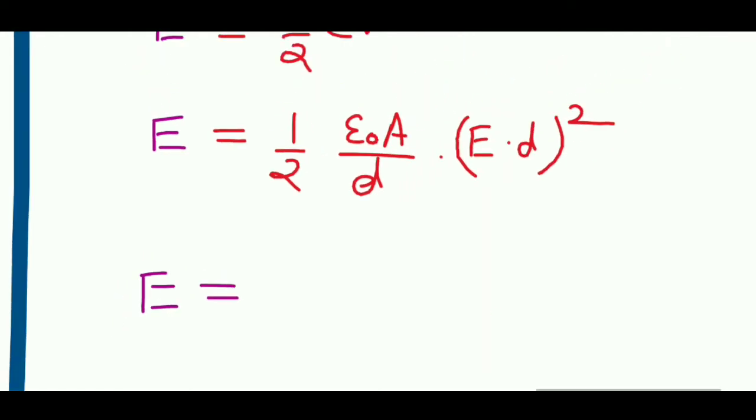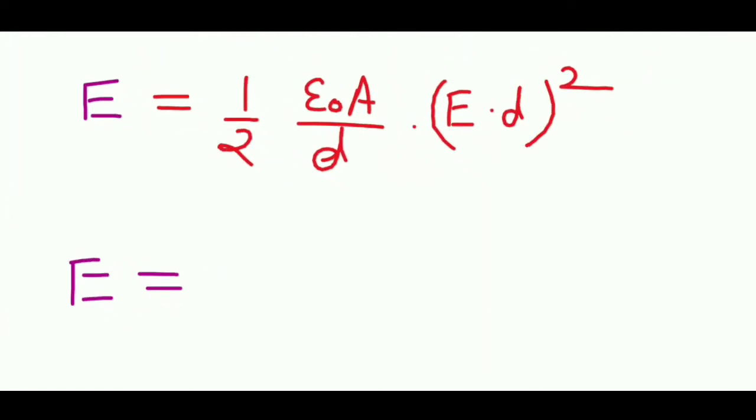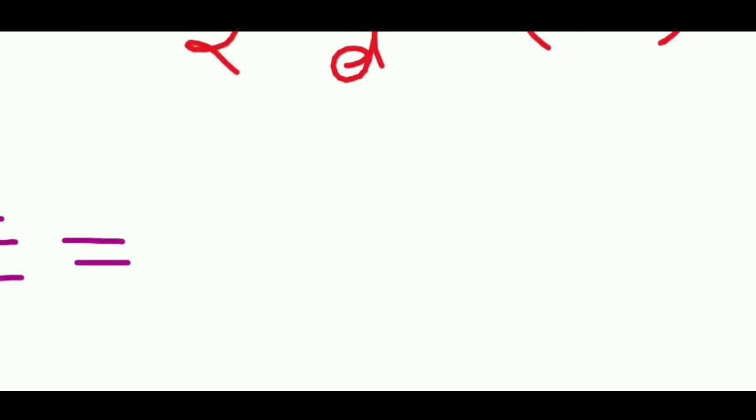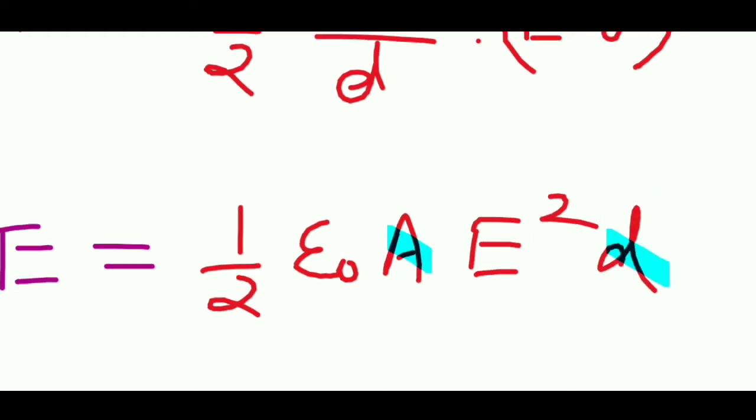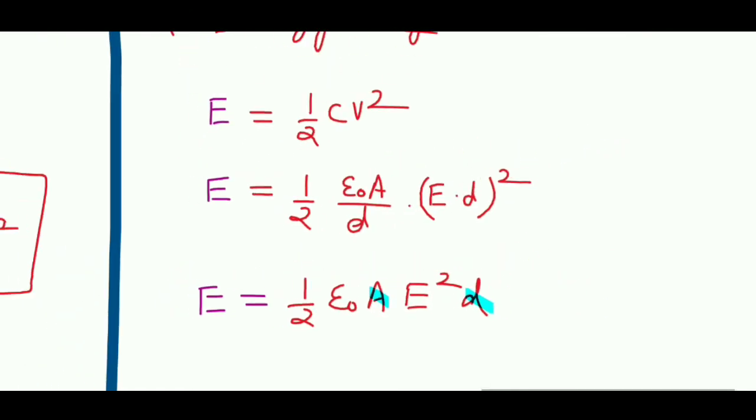Okay, so if you solve this, one d will cancel, leaving d square, so it will become half epsilon naught a e square d. Now if you combine this a and d, it will form volume.